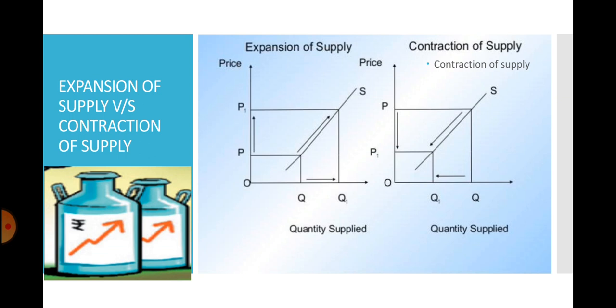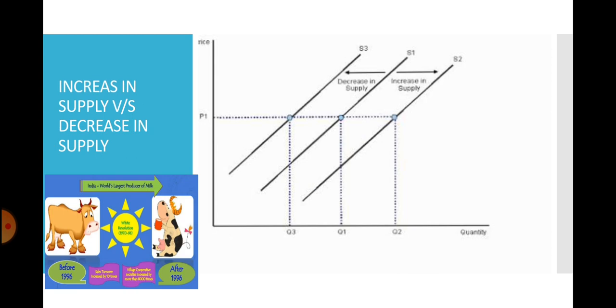Whereas if price falls from P to P1, there is a decrease in quantity supplied from Q to Q1, which is known as contraction of supply as shown by the downward movement along the supply curve. These two cases are cases of change in quantity supplied, which is caused due to change in own price keeping other factors constant.